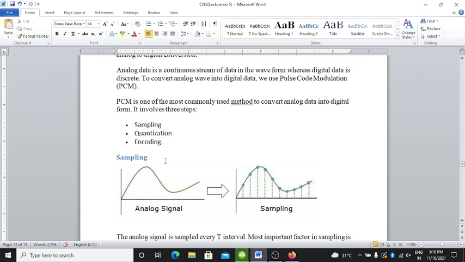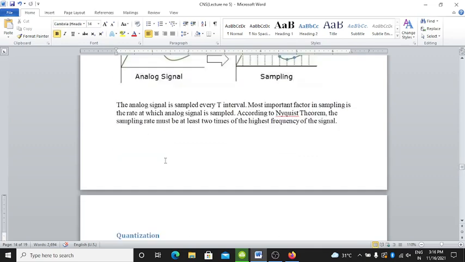Here we know why we have to convert the signal from analog to digital, and the technique used for ADC is the pulse code modulation, PCM technique. In the PCM technique there are three steps: sampling, quantization and encoding.